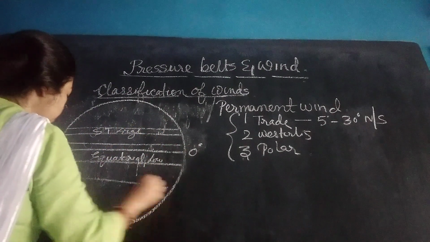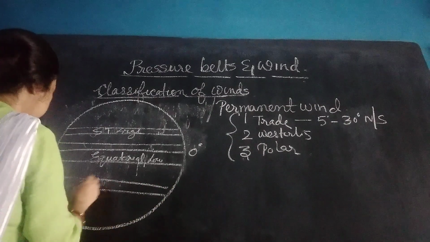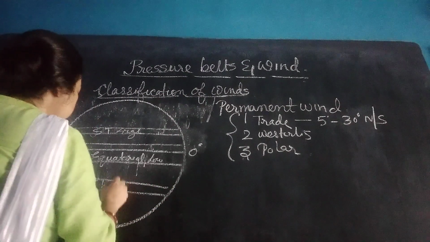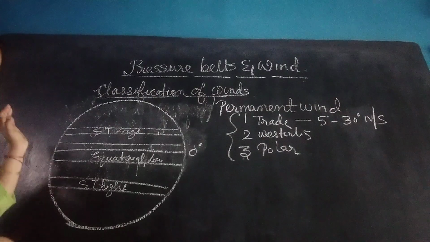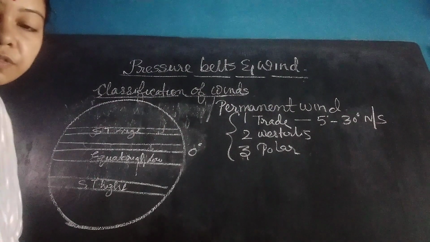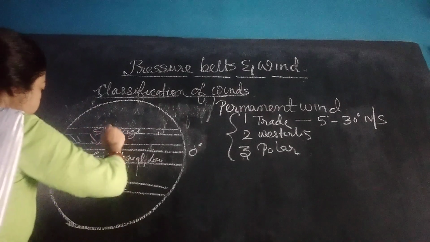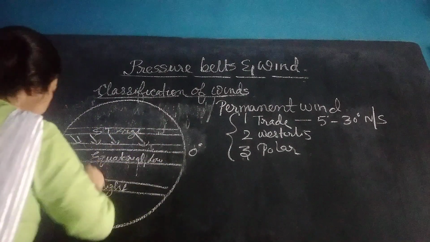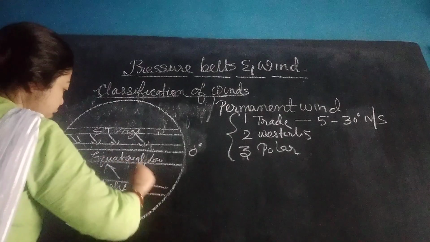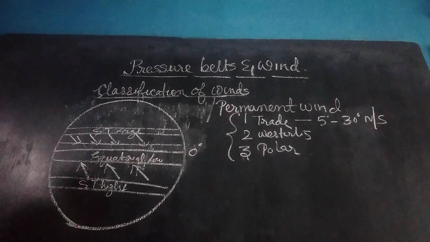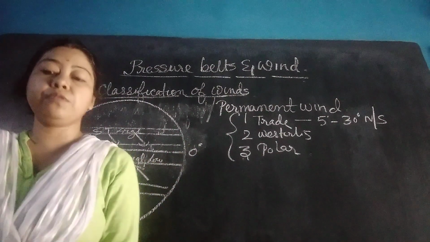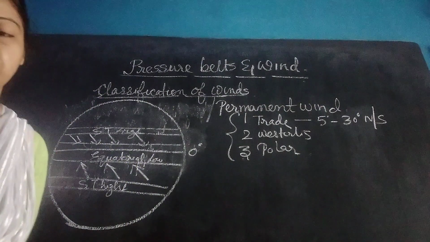This is also the subtropical high. So, the trade wind blows from the subtropical high to the equatorial low pressure belt in both the hemispheres. These are trade winds.